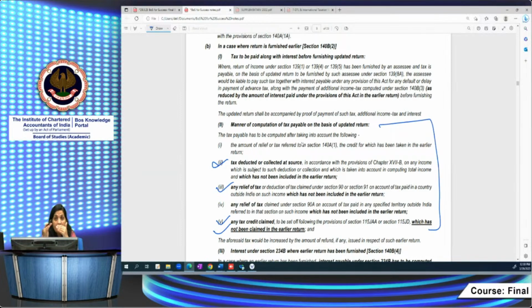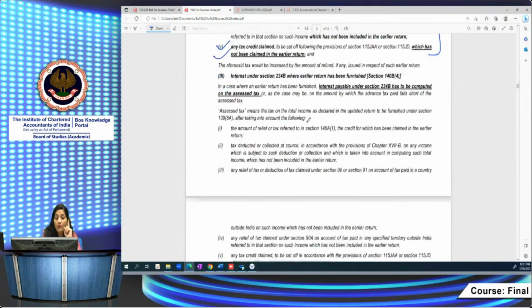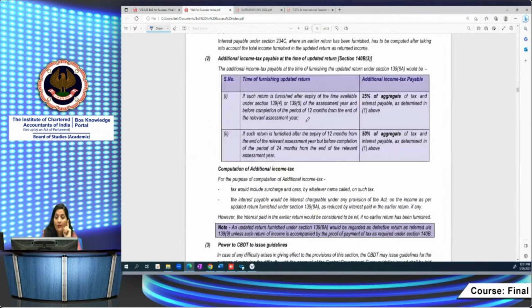Other than the tax determined at the time of the updated return, that person is also required to pay additional tax. Other than the tax on your total income, you are also supposed to pay the additional tax while submitting the updated return. What is this additional tax? Be very careful about how to compute this additional tax. Additional tax has to be computed on the amount of tax and interest which you have determined on the total income while filing the updated return.